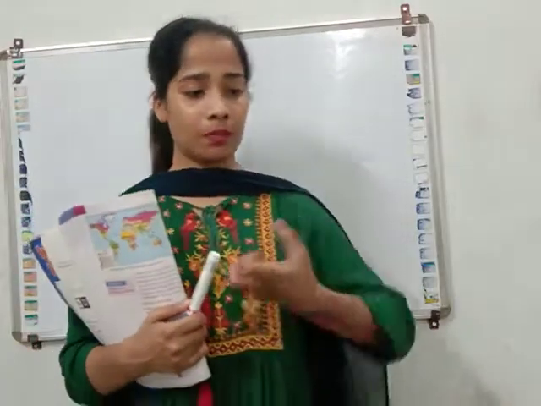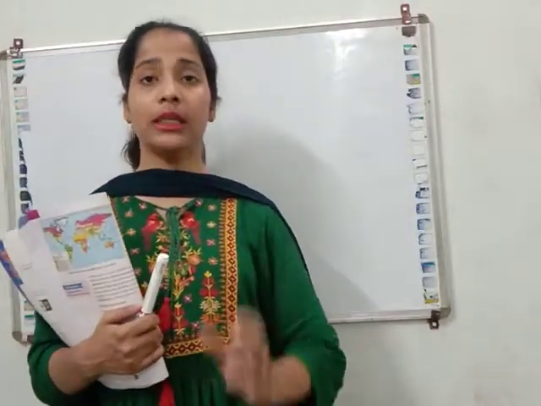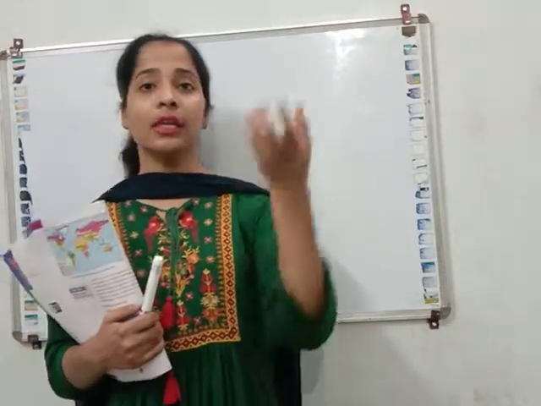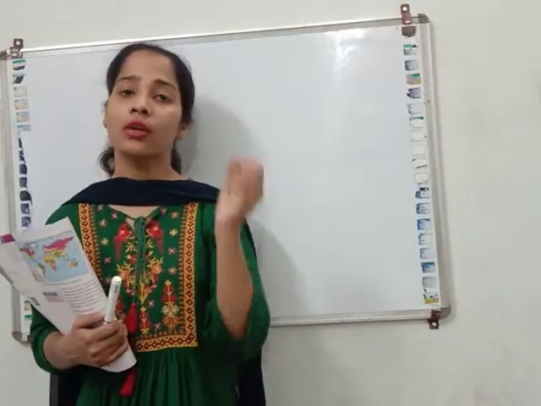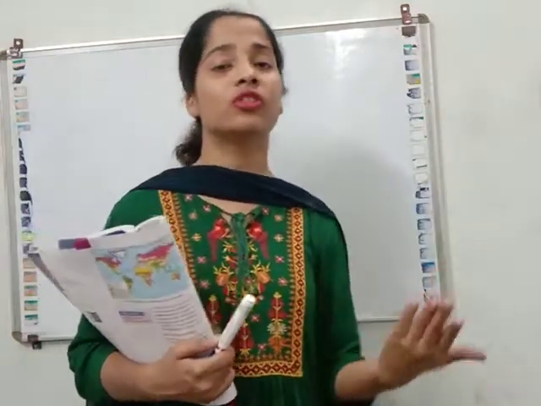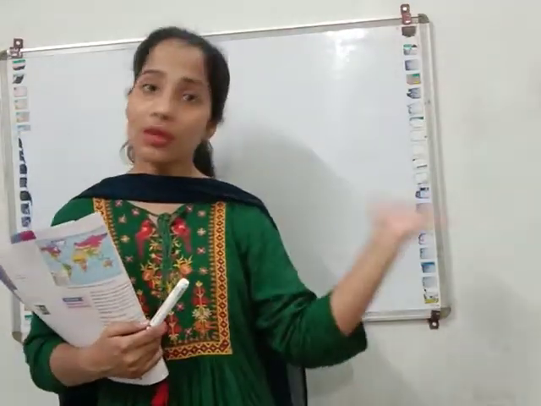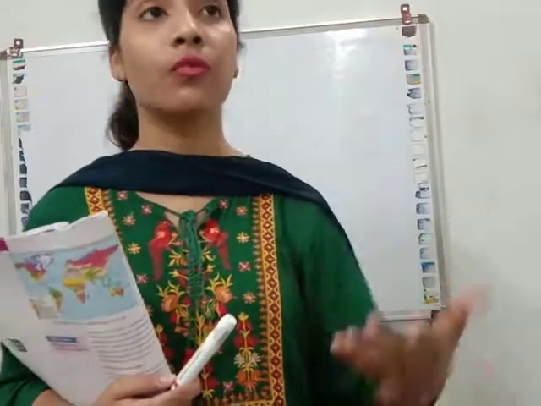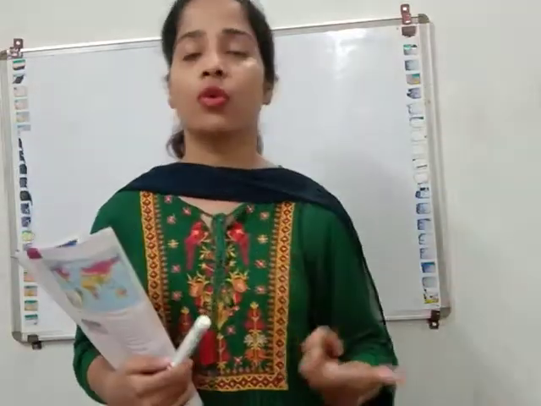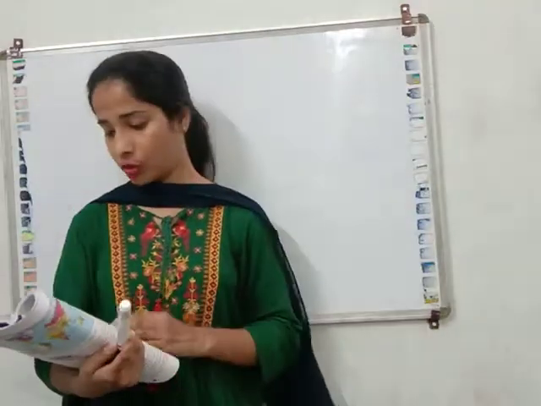A plant needs a specific temperature, a specific soil, a specific moisture, so that this type of vegetation is found in a different part of the world. Why? Because in different parts of our world there are different types of soil, different types of temperature, and different types of moisture in the soil.